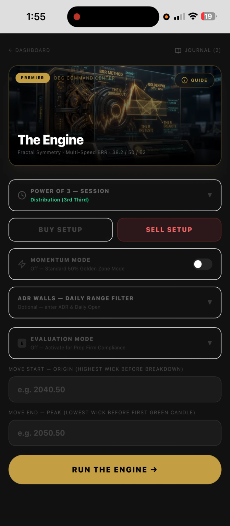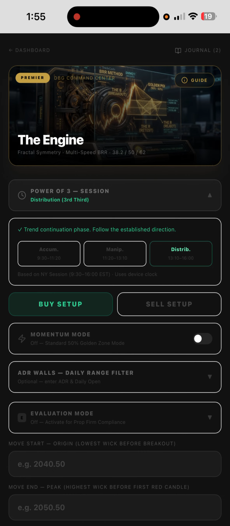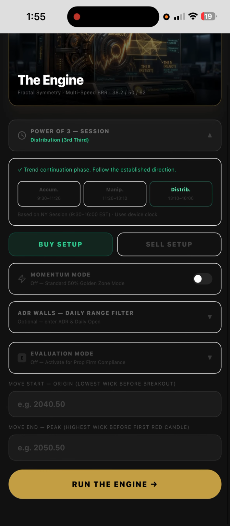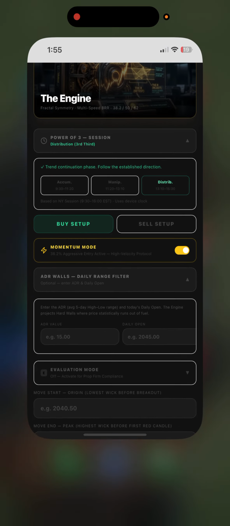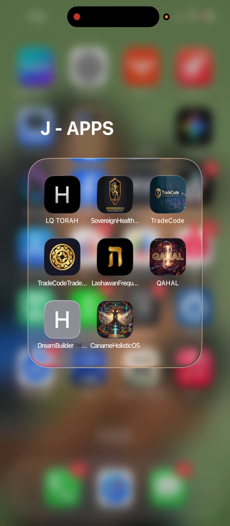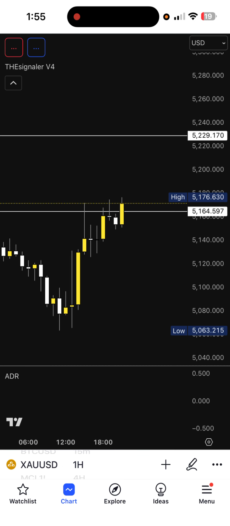This is how this works. We have the power of 3. It's basically giving us times where we know there's accumulation, we know there's manipulation, and we know there's distribution. Let's just say we are on gold and we have a buy setup and we're looking for a momentum trade. We're going to go find our ADR value. So I'll go to my chart and show you how this will work for a trader.